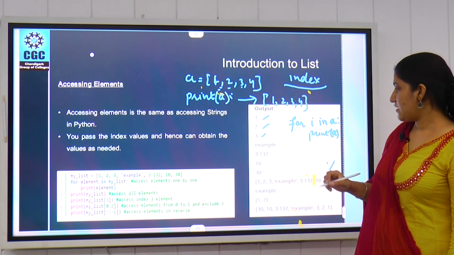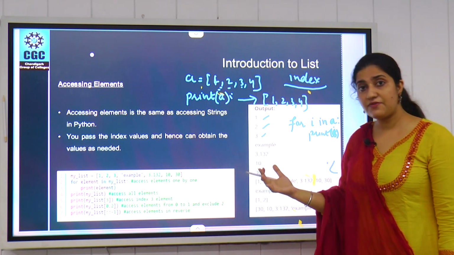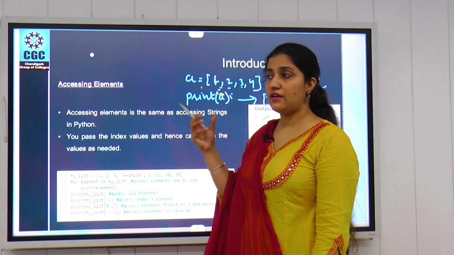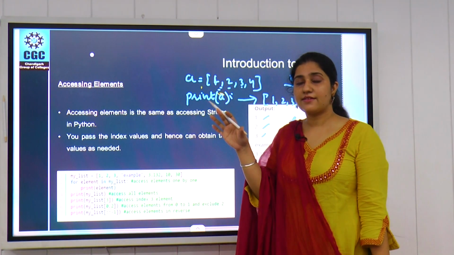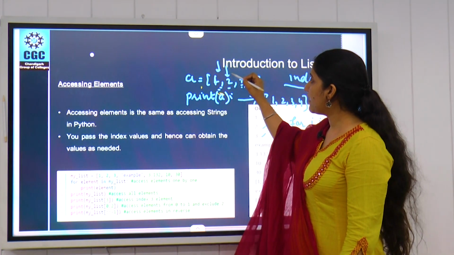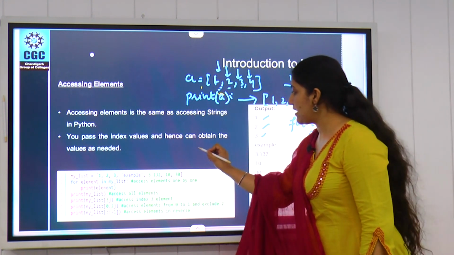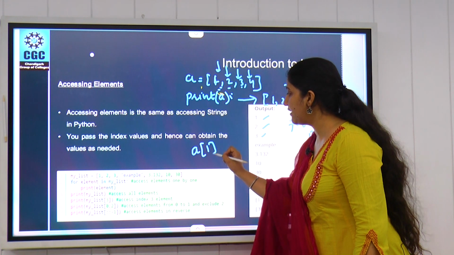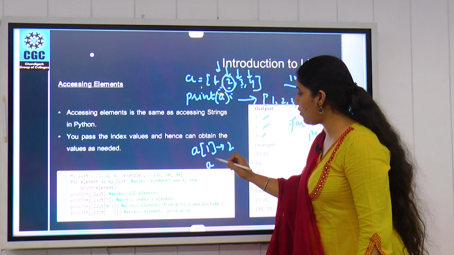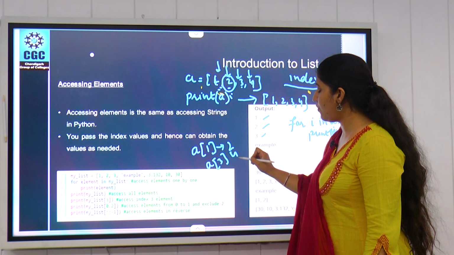Okay, so next if we want to print some specific value, we can give the index value from which we can access our data element. So we can call our specific index value and we can access any data item from our list. A of 1 will return this value, that is equal to 2. A of 3 will return us 0, 1, 2, 3, that is 4.